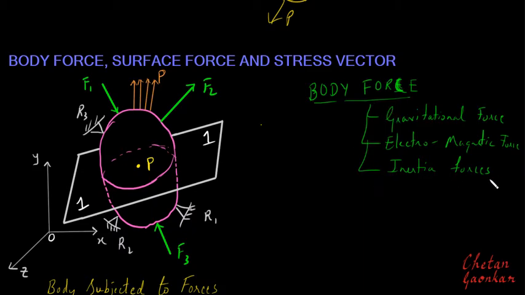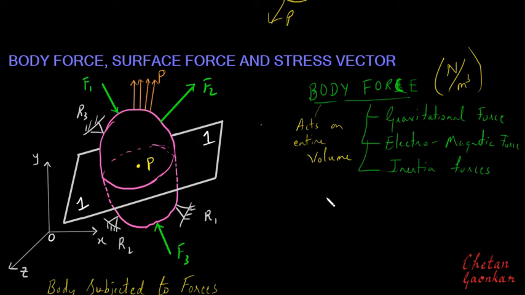Basically these are the forces which act on the entire volume, and that is the reason the unit of body forces is Newton per meter cube.